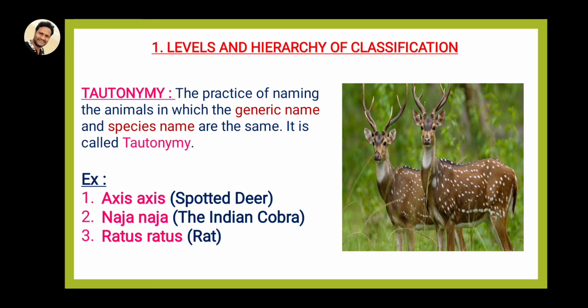The second example is Naja naja, the well-known Indian cobra. The third example is Rattus rattus, the rat. In these three examples, the genus name and species name are the same, with the same pronunciation and same name. That is why it is called tautonymy.